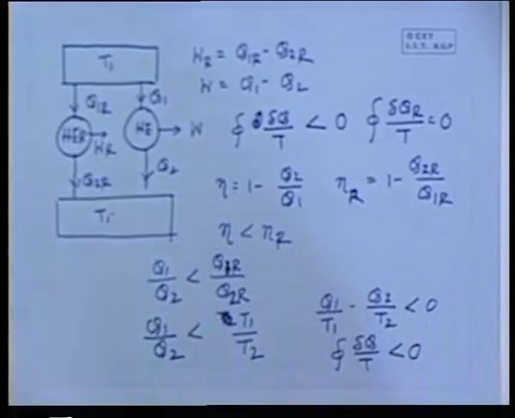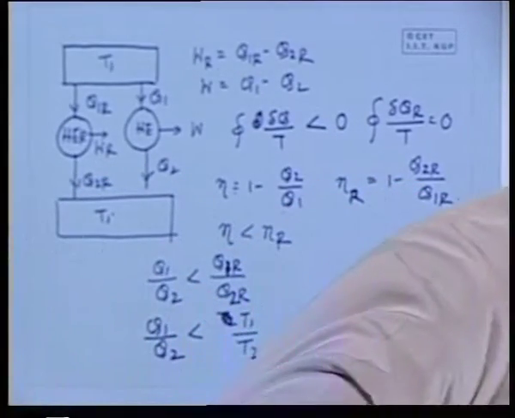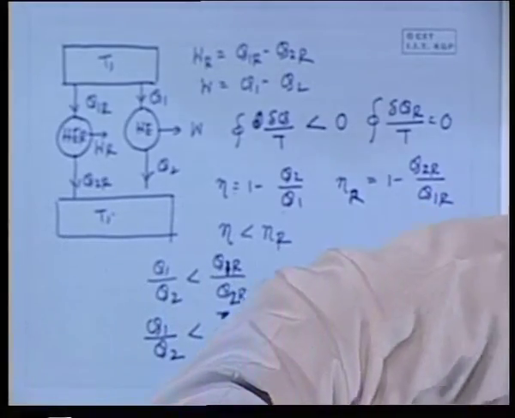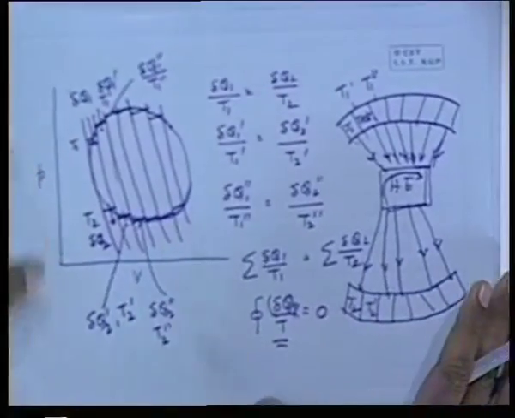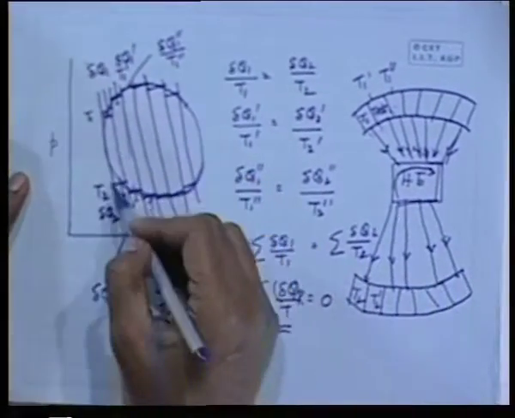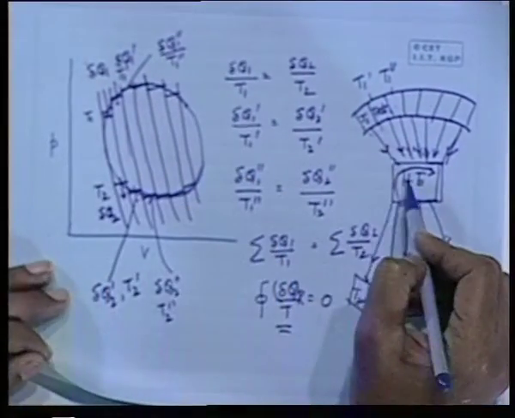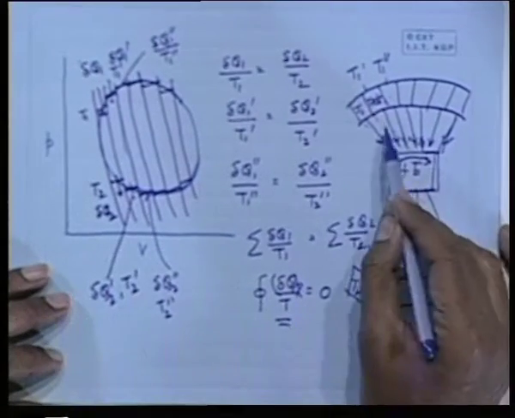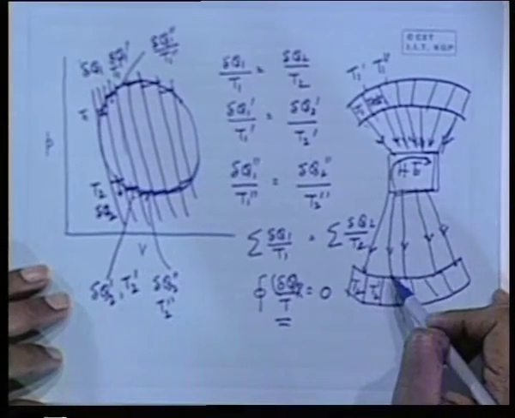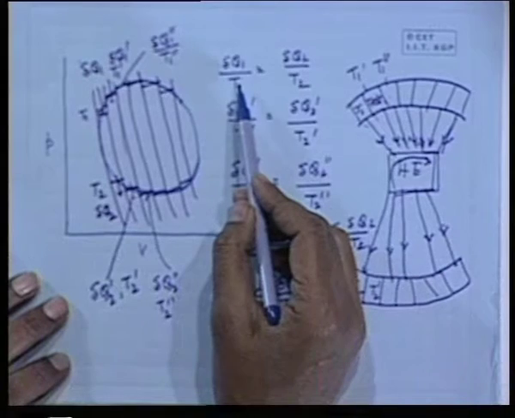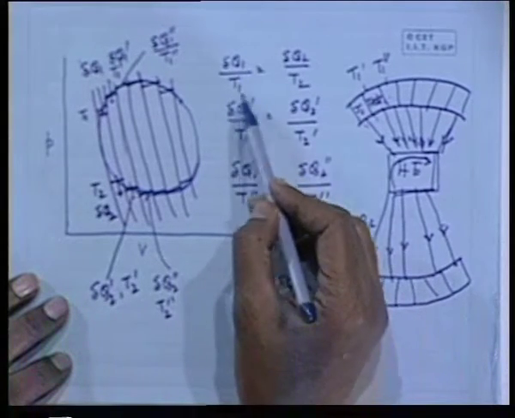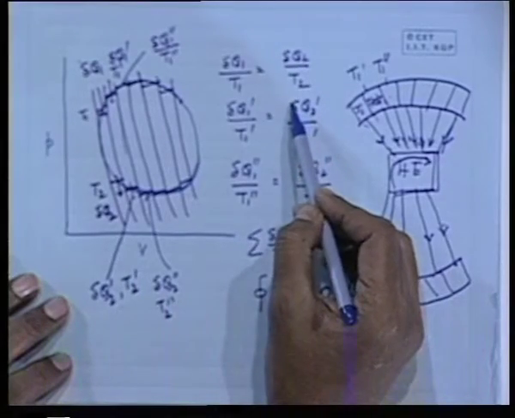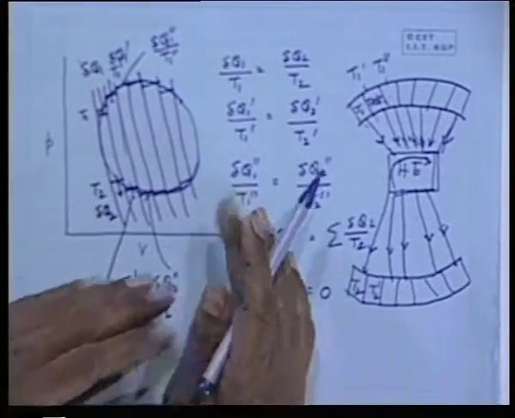This proof also can be done via the elementary cycles, so I am not going to do it. If you consider the cycle in general, where the heat is not being transferred at constant temperatures, neither the heat addition nor the heat rejection process, then you can write for an irreversible cycle that delta Q1 by T1 is not equal to delta Q2 by T2, comparing the reversible and irreversible cycles.